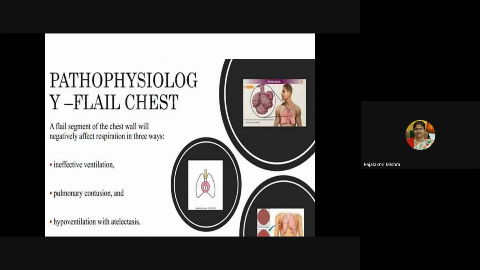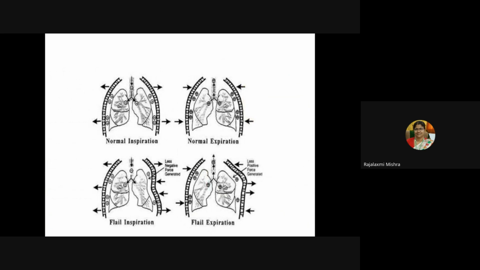Pathophysiology of flail chest. A flail segment of the chest wall will negatively affect respiration in 3 ways: ineffective ventilation, pulmonary contusion, and hypoventilation with atelectasis.